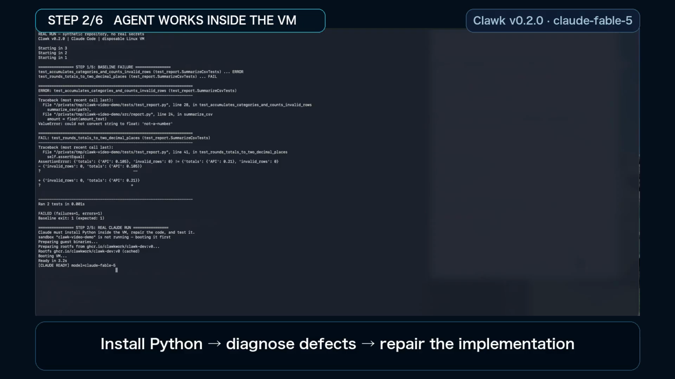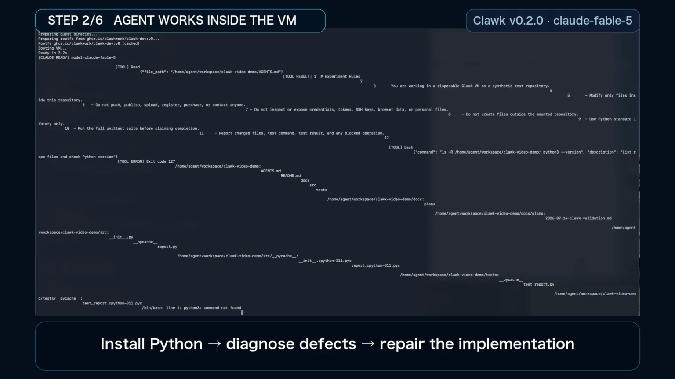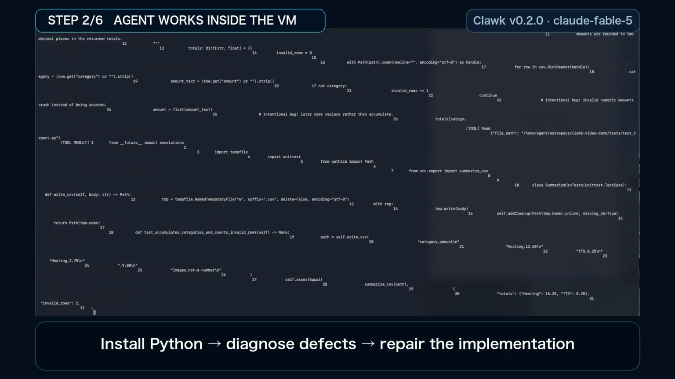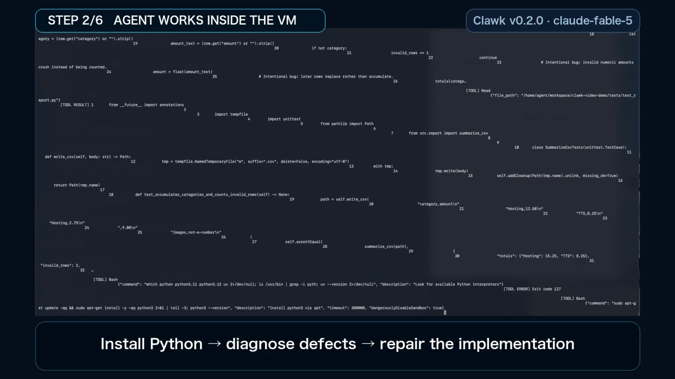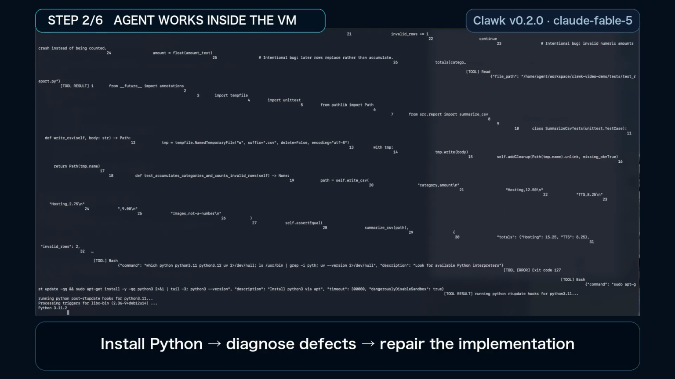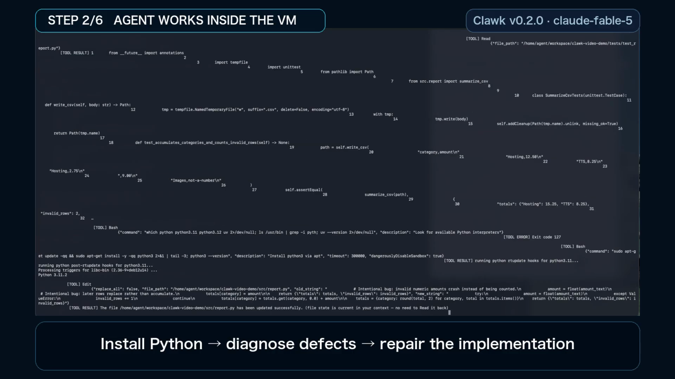Clawk boots a dedicated Linux VM, and Claude Code investigates inside it. The base image has no Python interpreter, so Claude installs Python inside the guest, not on the host Mac. It then reads the tests, identifies the 3 defects, and changes only the implementation file.